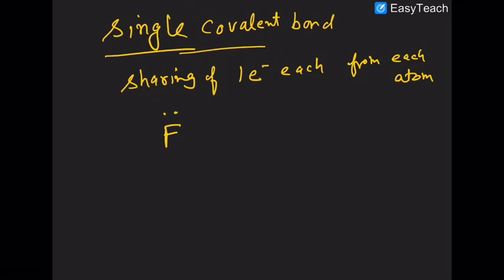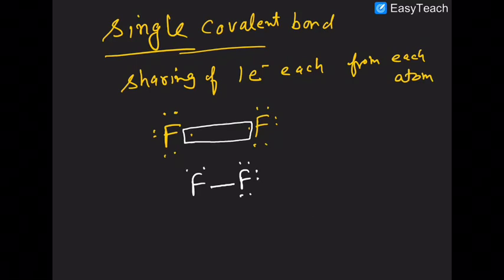Now fluorine has 1 electron free, and here the other fluorine also has 1 electron free. So what will happen now? This is shown by this bond. A sigma bond is formed between 2 fluorine atoms and it exists as an F2 molecule.